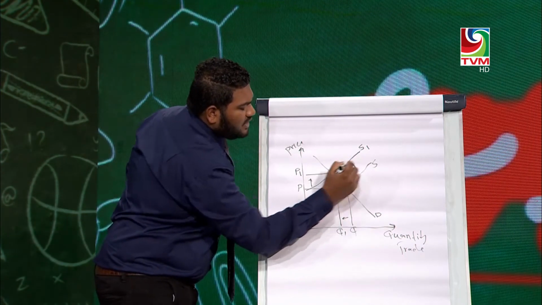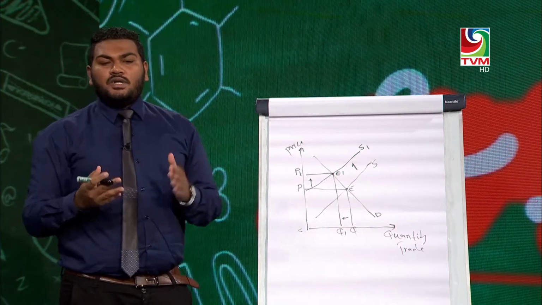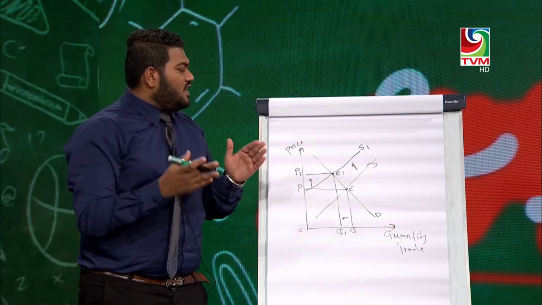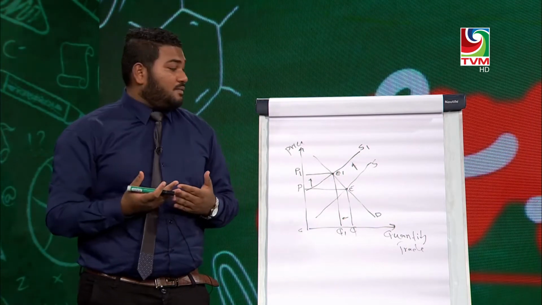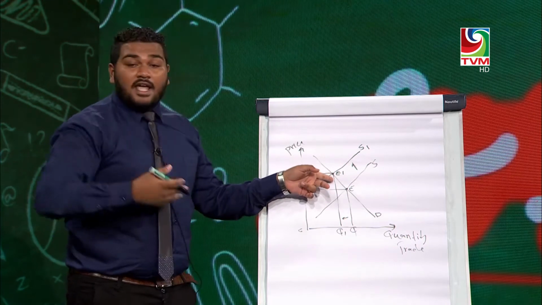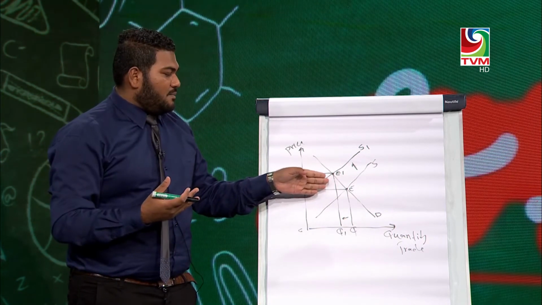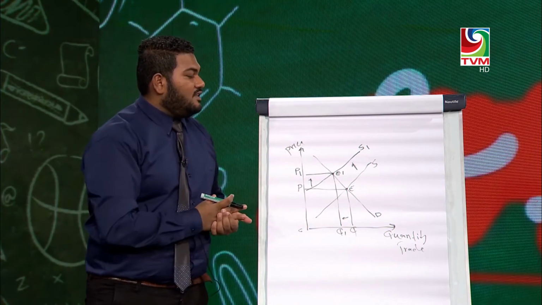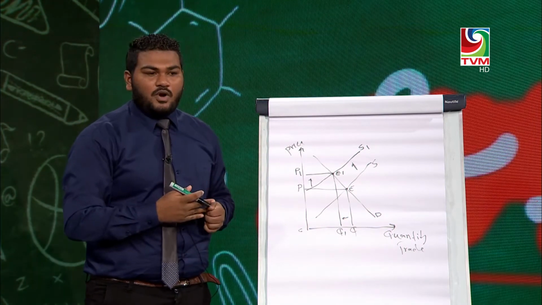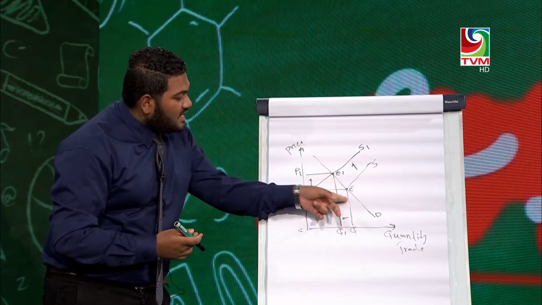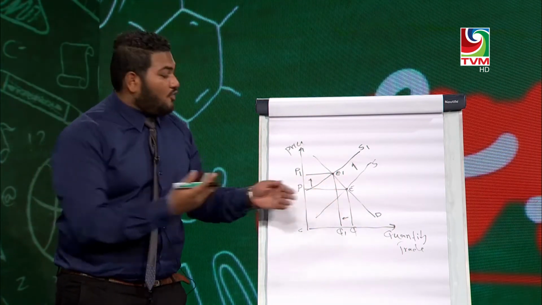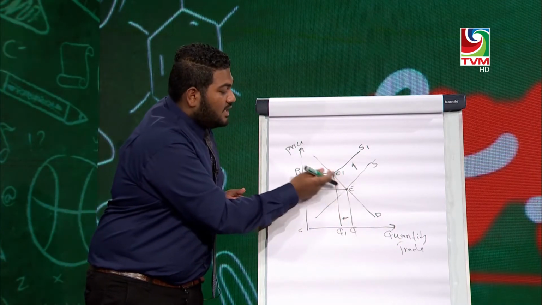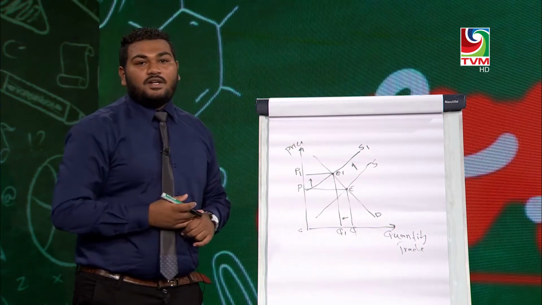So I would like to tell the students, when there is a shift in only the demand or only the supply, there will be an extension or contraction happening. So here in this diagram, there is a shift in the supply because of the cost of production, but we can see here there is a contraction in demand from E to E1. This upward movement along the demand curve is known as the contraction in demand.